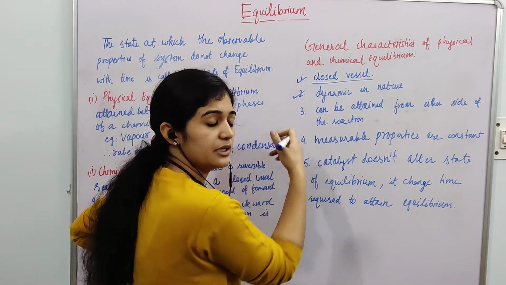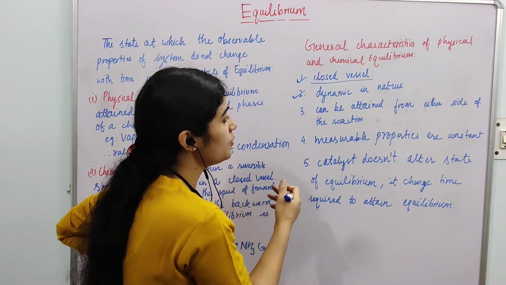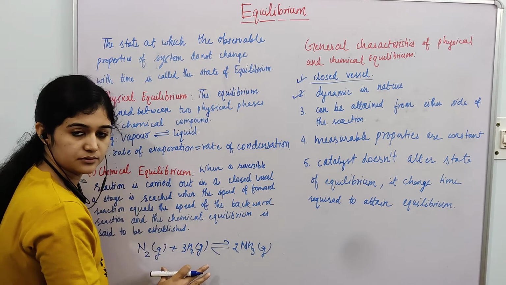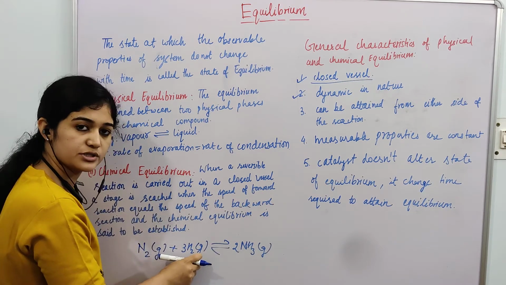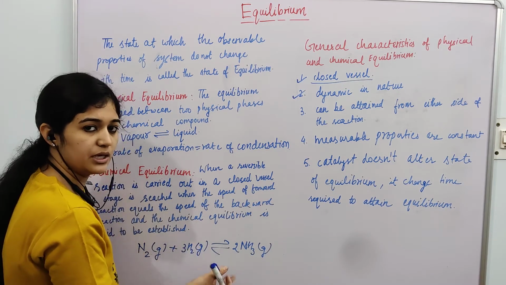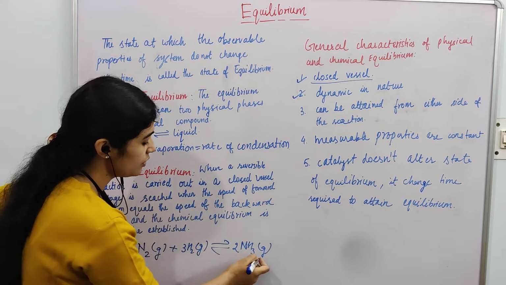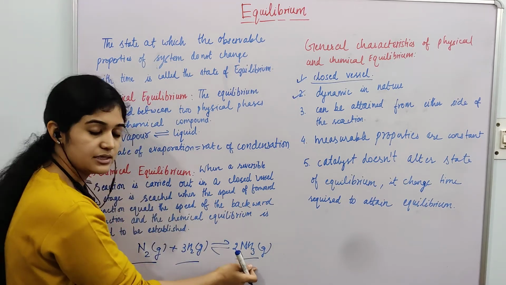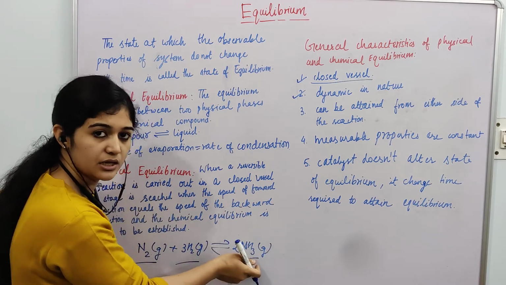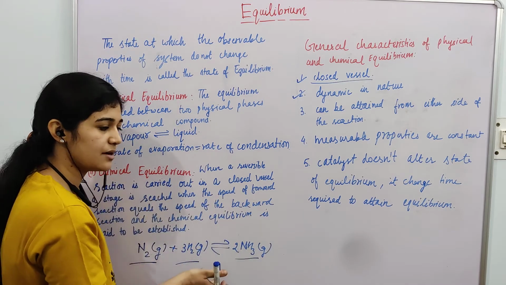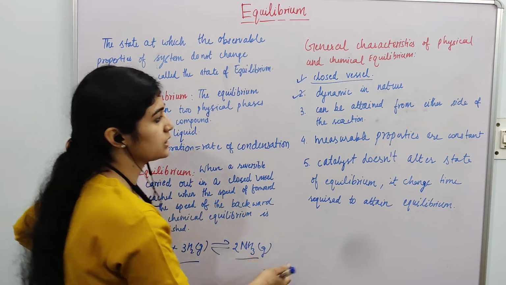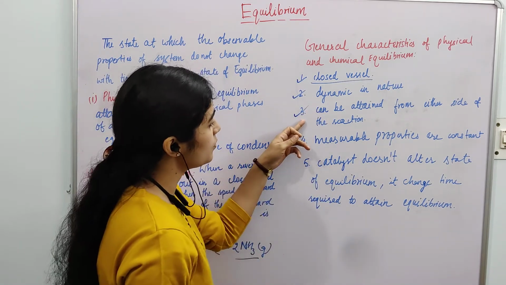Now third thing is equilibrium can be obtained from both sides. Let's say you have a closed vessel containing nitrogen and hydrogen gas under appropriate conditions for the reaction; after some time equilibrium will be attained and you have all three things, both the reactants as well as the product. And in another vessel you have only ammonia under similar conditions. After some time you again have these three things, both the reactants as well as the product. So equilibrium can be attained from both directions.